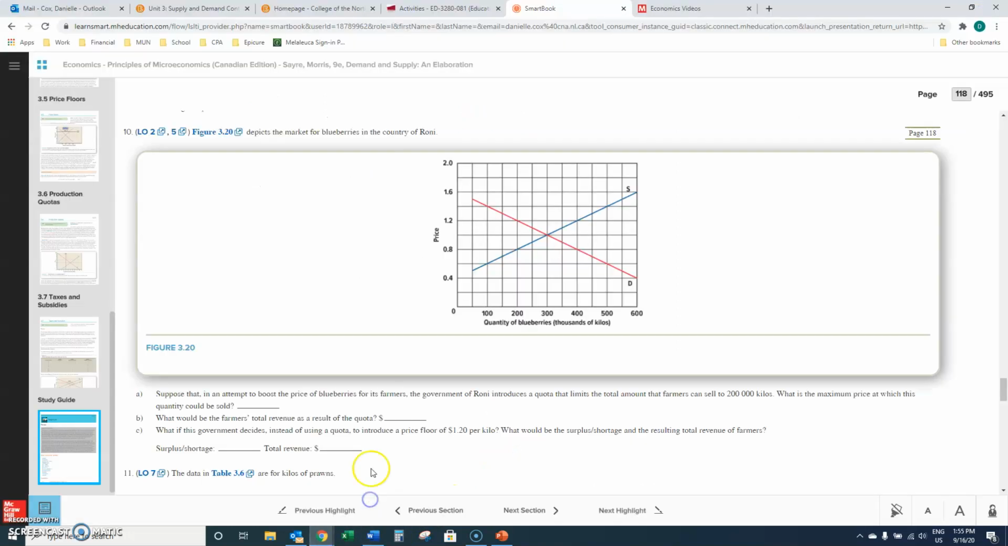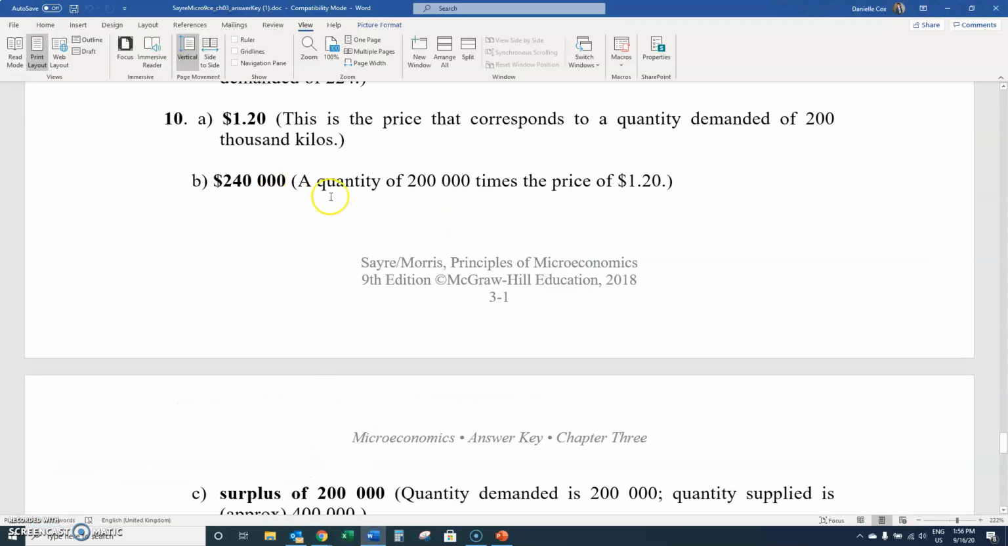Then it says, what would be the farmer's total revenue as a result of that quota? So the farmers would sell 200,000 kilos at a price of 1.2. So 240,000. 200,000 times the price of 1.2.